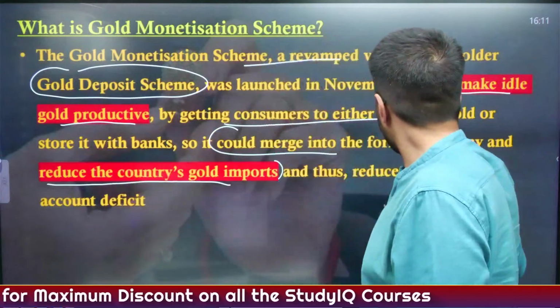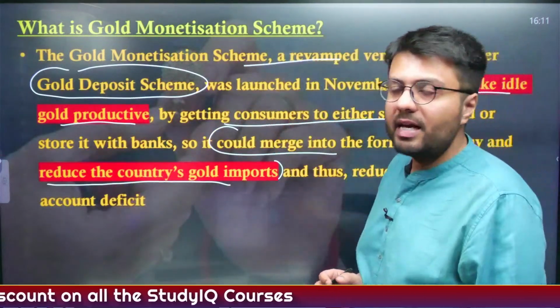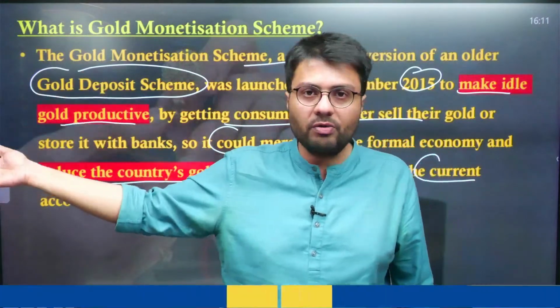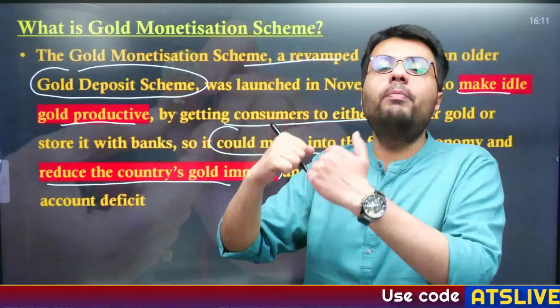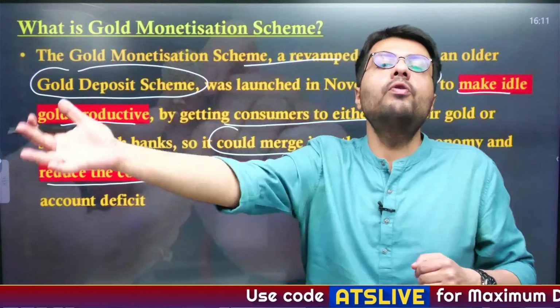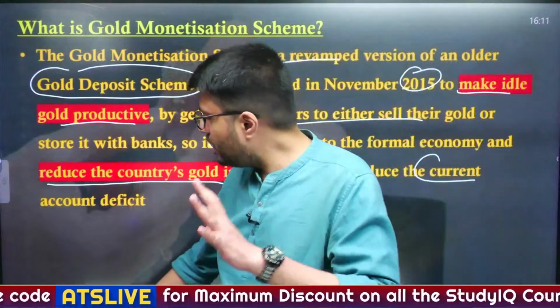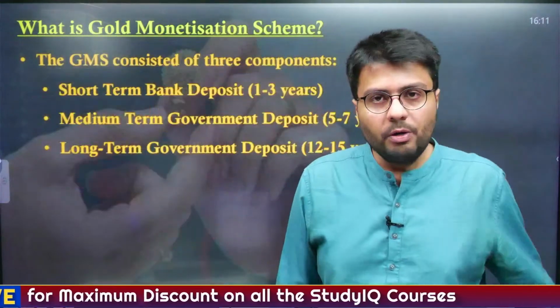So in order to reduce the current account deficit, which in India's case is quite high, and to use this gold productively, which is lying idle in your house, the government said: why don't you deposit the gold to us and we'll pay you interest in addition to the capital gains which you already will have. So this is the intention of the gold monetization scheme.